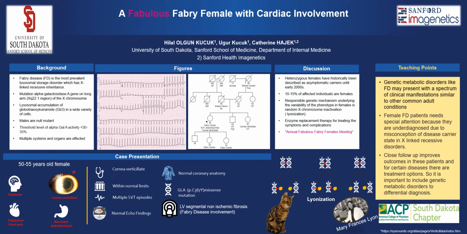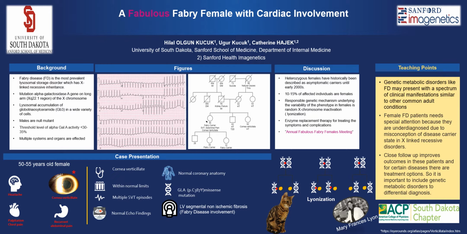Because of the non-specificity of the symptoms, Fabry disease was not included in her differential diagnosis until her optometrist recognized cornea verticillata during an annual eye exam. She was referred to genetics department for testing, which revealed a GLA variant, a missense mutation in p.C387Y. Later, she had cardiac MRI that demonstrated non-ischemic fibrosis consistent with cardiac involvement of Fabry disease. She was diagnosed with cardiac variant FD, and enzyme replacement therapy with agalsidase beta was recommended.